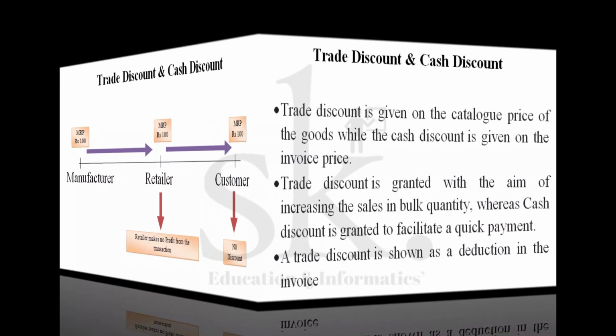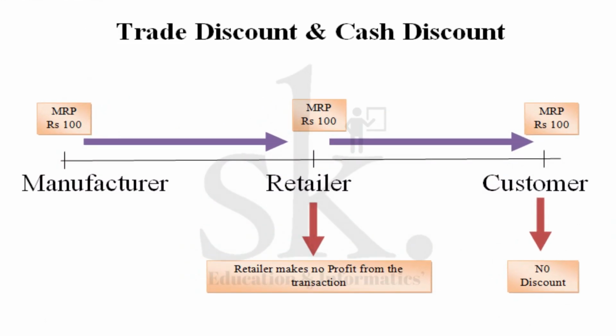So let's understand the first part: what do we mean by the term trade discount and cash discount. To understand this important part, let's understand the meaning of a term known as a channel of distribution. A channel of distribution means how a product moves from a manufacturer, who is manufacturing a particular product, to a consumer, who is demanding or consuming it.